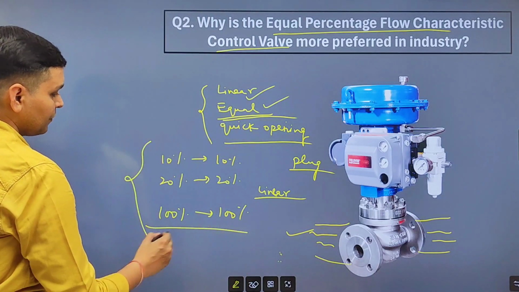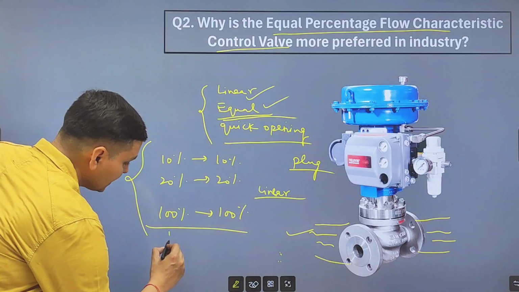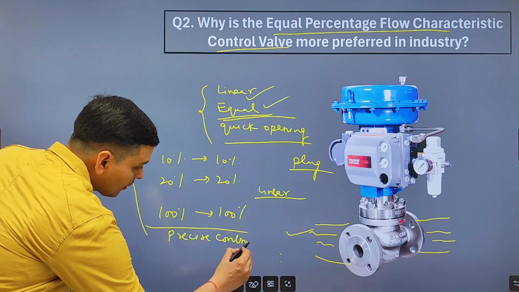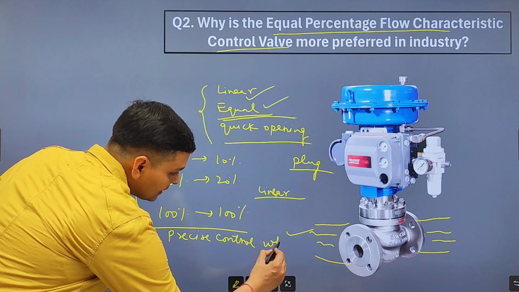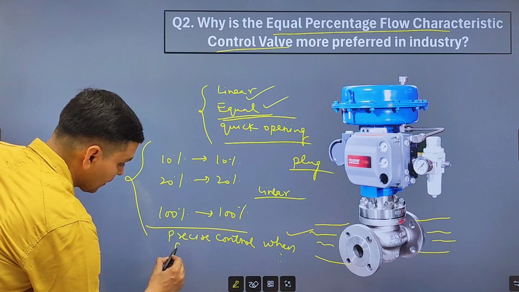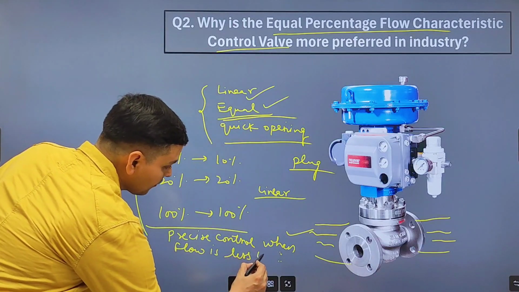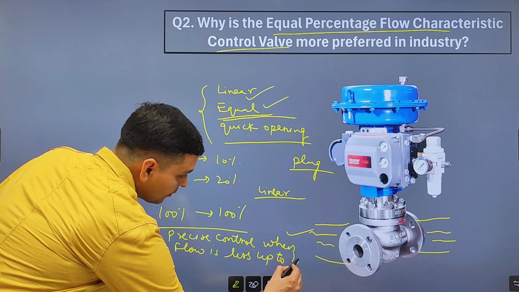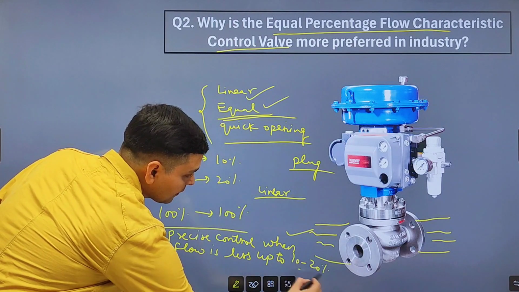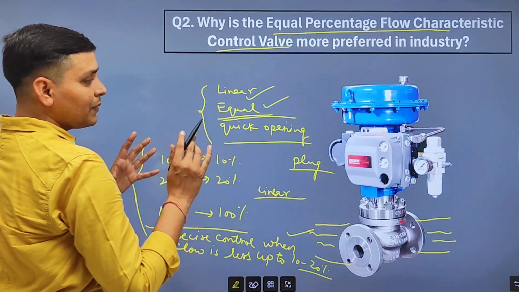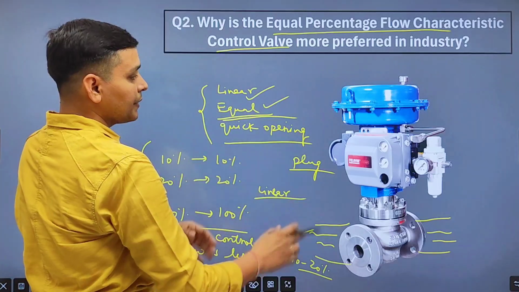So these types of valves provide precise control when flow is less, up to 10 to 20% of valve opening. And when valve opens fully, they will work at full capacity.